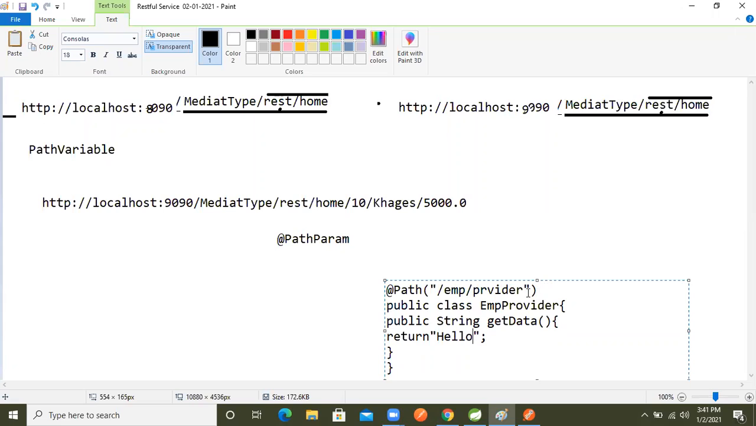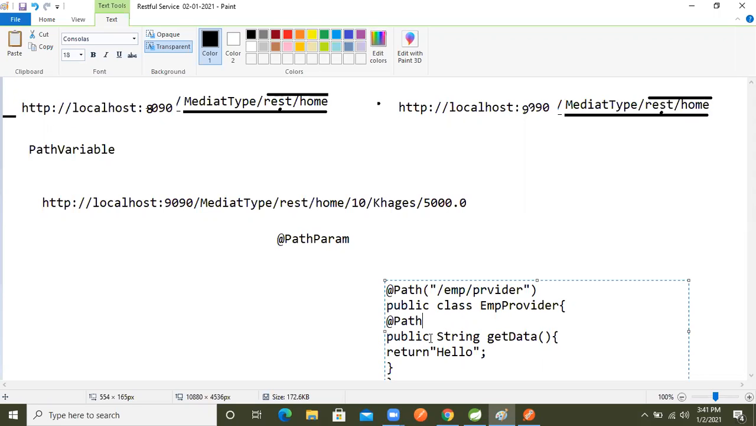Same thing, but this path can be used here again. At the method level this is not mandatory. But if we have multiple methods in our class, we must take this annotation to differentiate them. Based on the path argument, our method will execute.